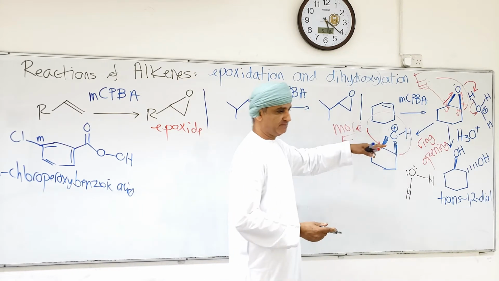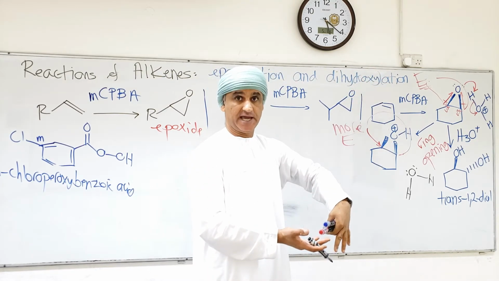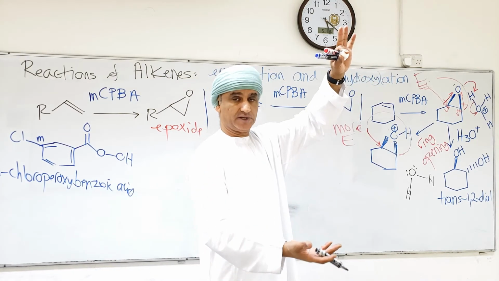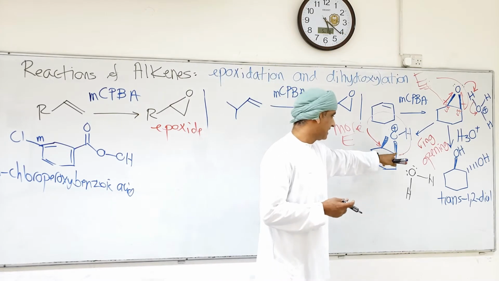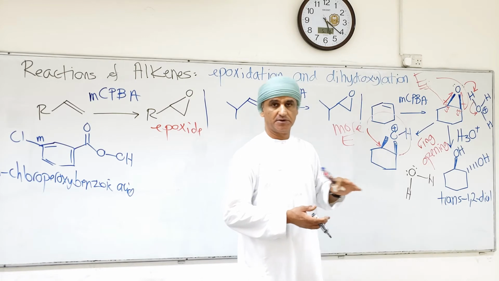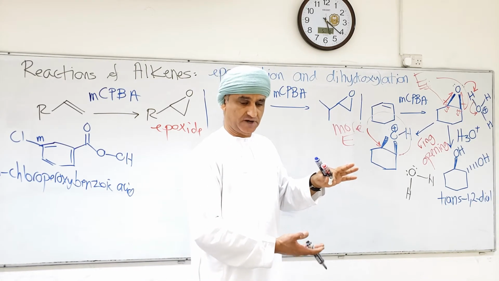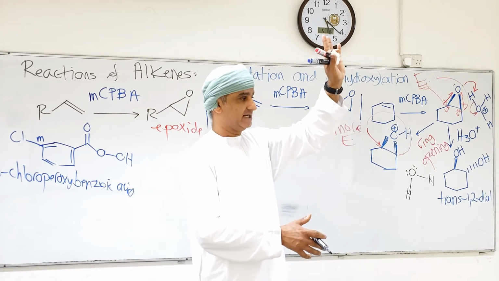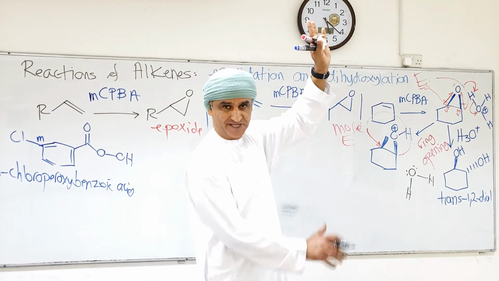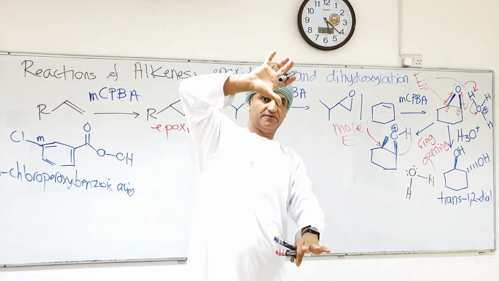But this epoxide is on a ring, so it can be drawn up or down. Water will attack either this carbon or that carbon, there's absolutely no difference between them. The attack of the nucleophile will always be from the opposite side. So if the epoxide is up, water will come from below. If the epoxide is down, water will come from the top.